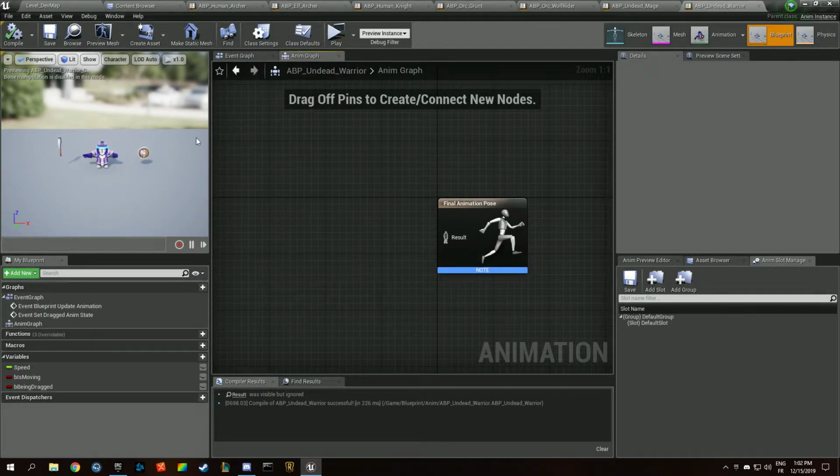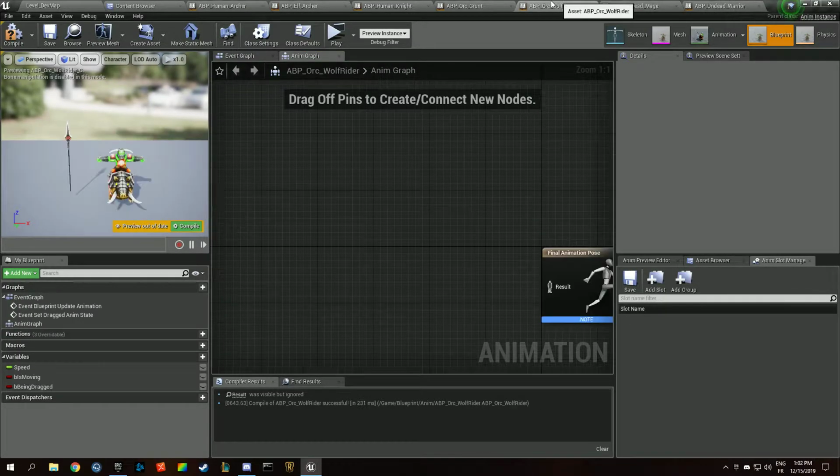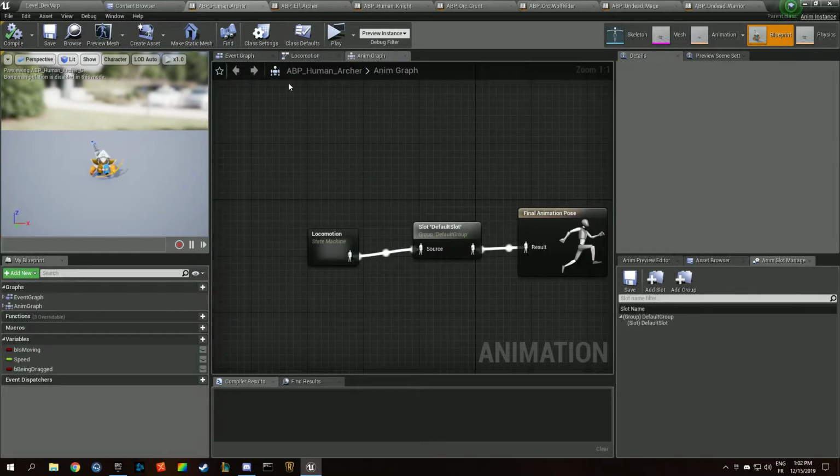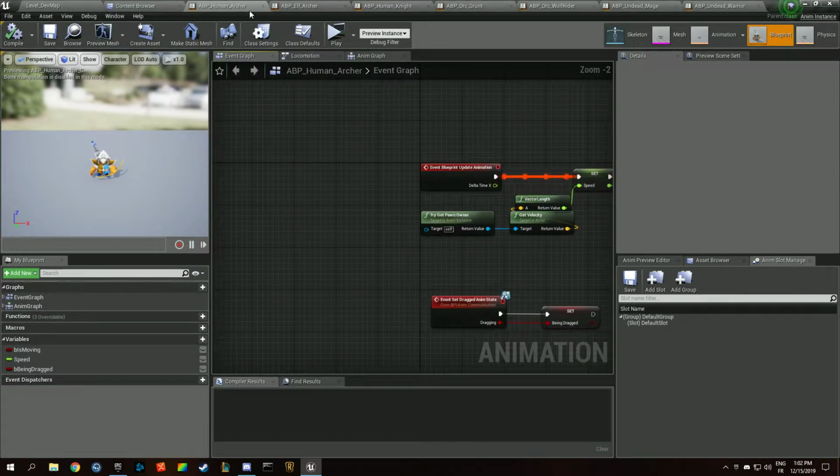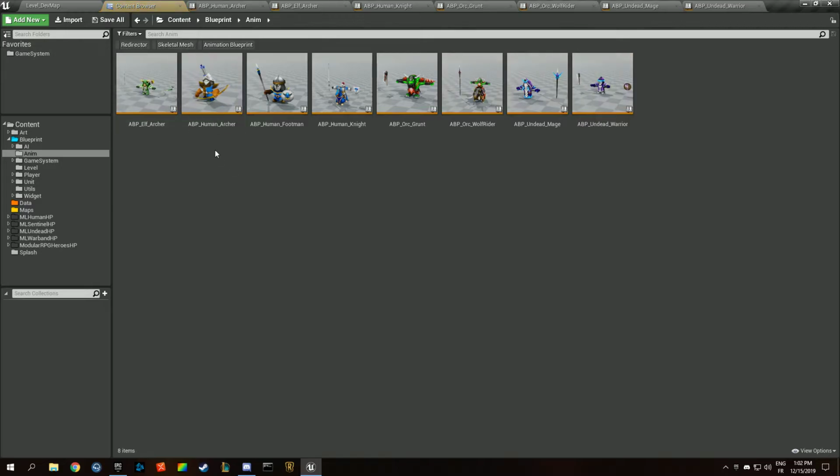I was creating the animation blueprints, copying and pasting the logic from the archer, and I also renamed some of the naming. I changed the naming convention for the animation blueprint. Instead of just ABP archer, I made it ABP human archer, human footman, and stuff like that.